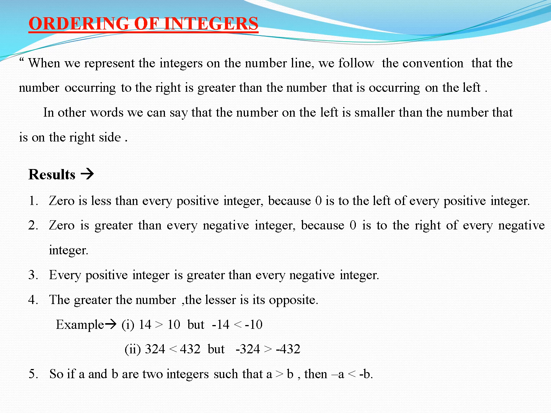So in general, what can I say? If a and b are two integers such that a is greater than b, then if I put a negative sign, -a will become less than -b. And if a is less than b, then -a is greater than -b.